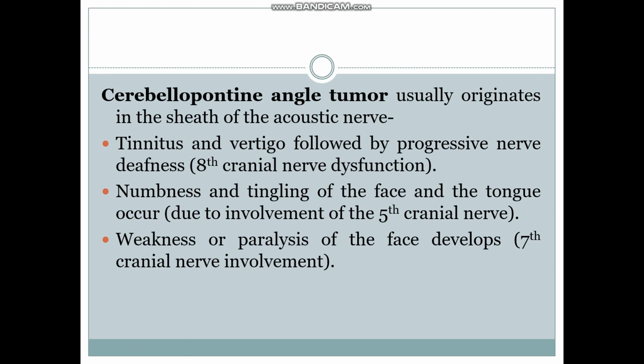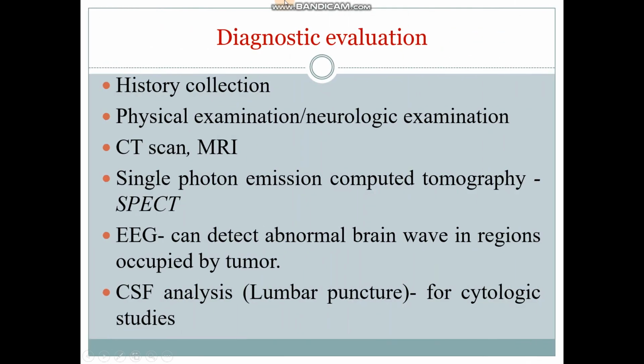If the cancer is progressive, the nerve can be damaged completely, leading to deafness. When the 5th cranial nerve is affected, the patient can feel numbness and tingling over the face and tongue. If the 7th cranial nerve is affected, weakness as well as paralysis of the face can be experienced by the person.